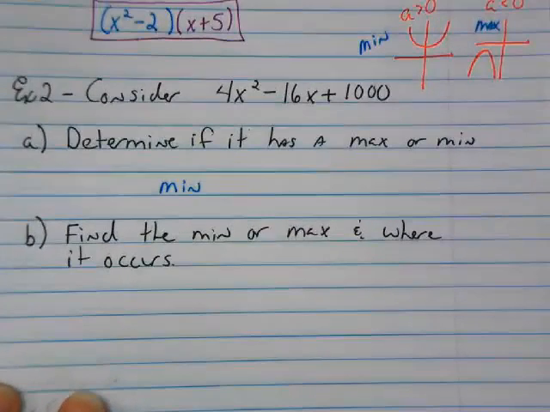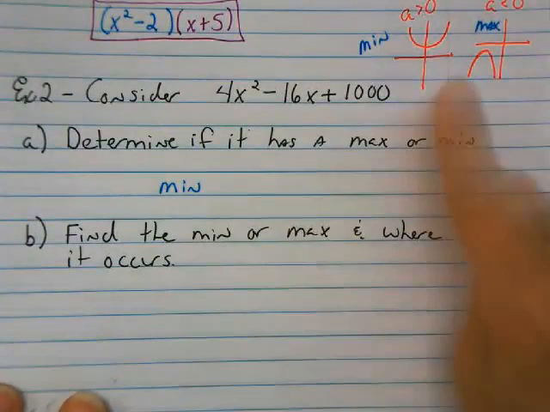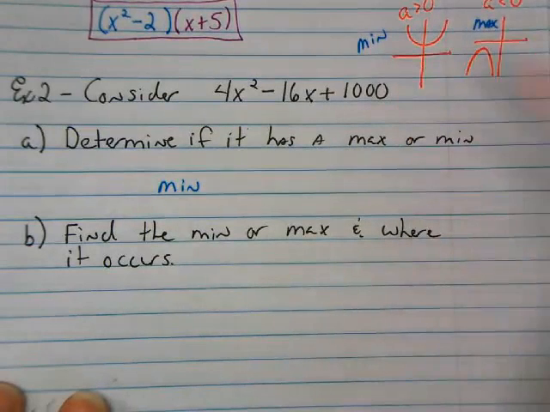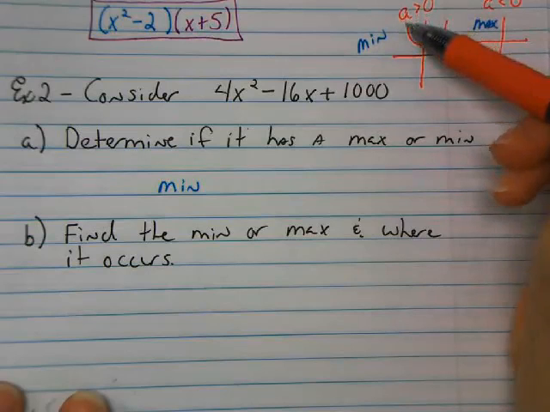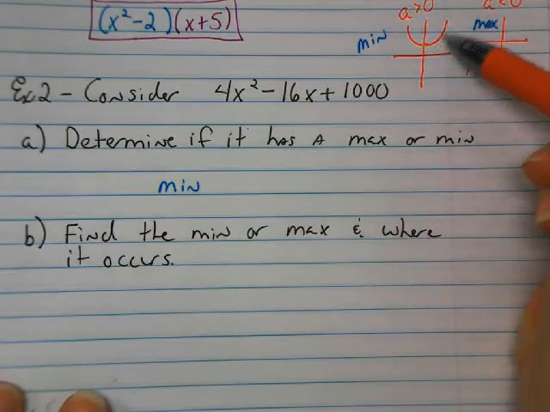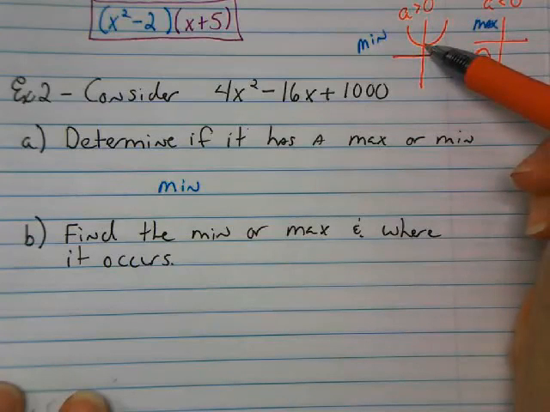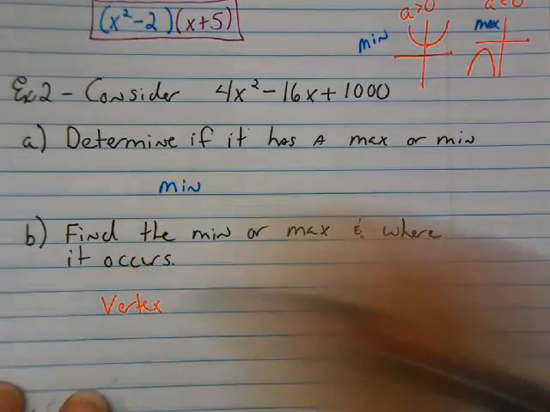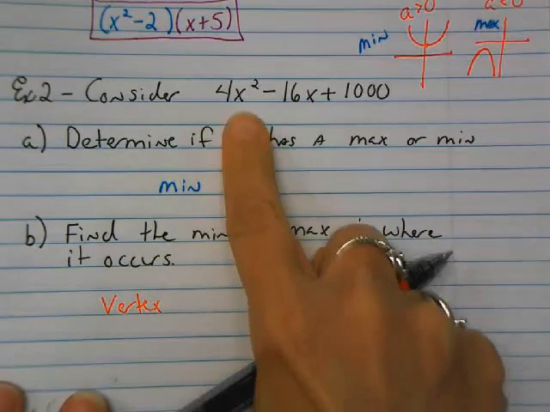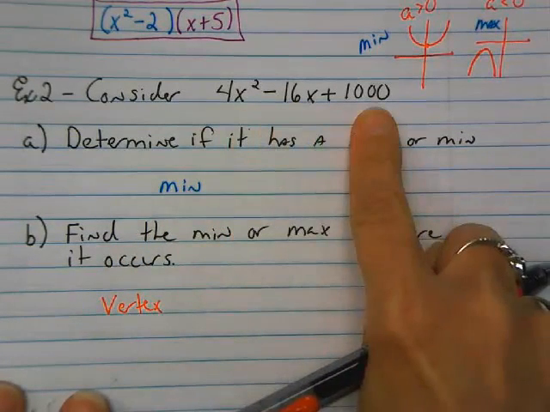So let's go back to our pictures for just a minute. We've already said it's a minimum. Do you agree that the minimum occurs at this point where it ceases to decrease and begins to increase? Do you remember what that is called? It's called the vertex. So I need to now find the vertex of this function.